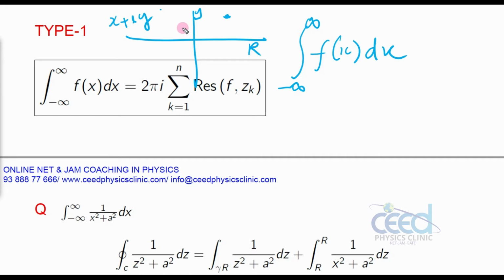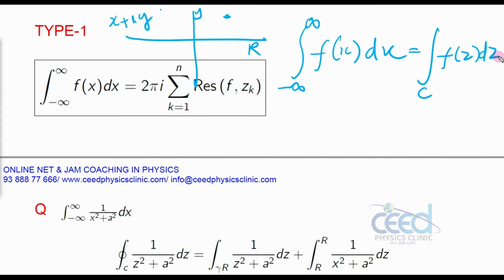Now to calculate the integral for a real function, that is f of x, instead of doing this, you can find the contour integral of f of z dz. Now let me discuss the theory of how it is possible.